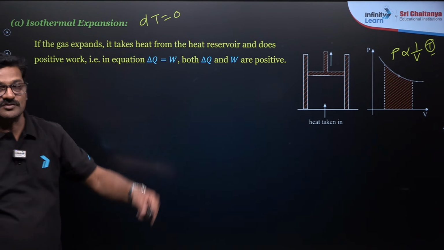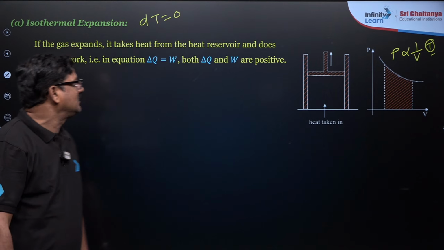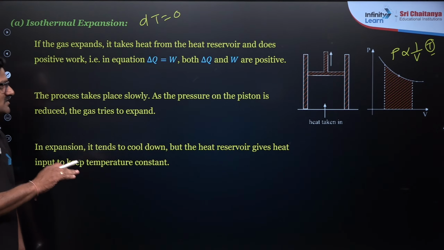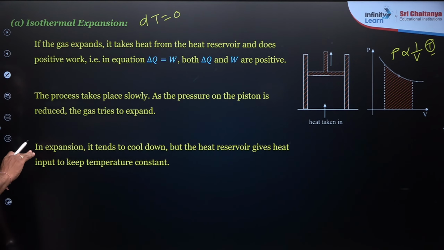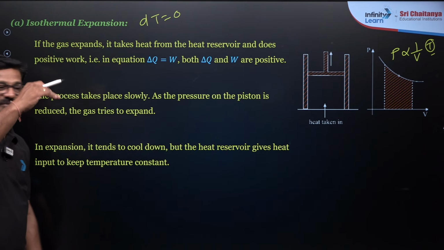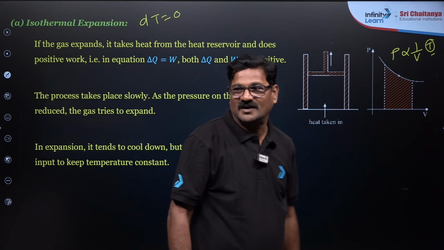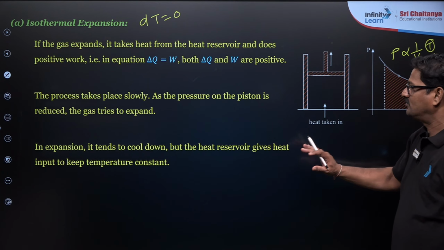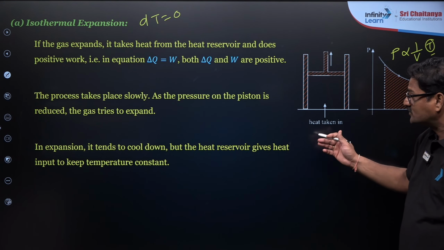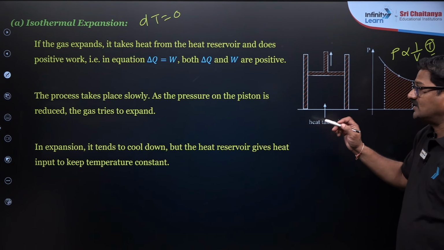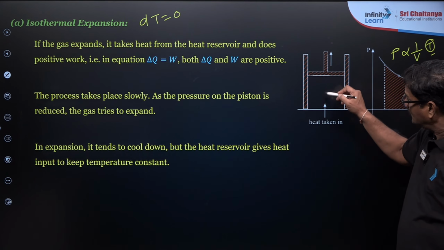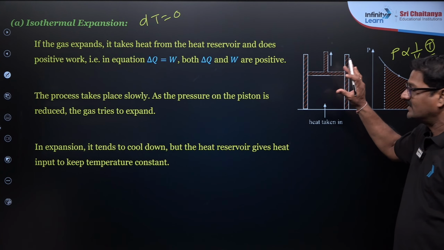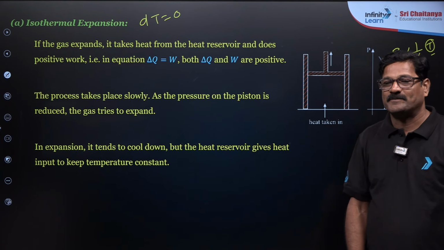So that is called an isotherm, right? And here I just want to say the process takes place slowly as the pressure on the piston is reduced. The gas tries to expand because you are heating here, right? And also the expansion tends to cool it down, but the heat reservoir gives heat into the system, so that the system temperature is maintained constant. Understand? Clear?